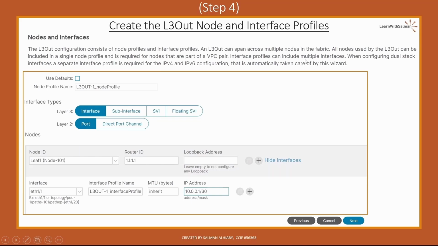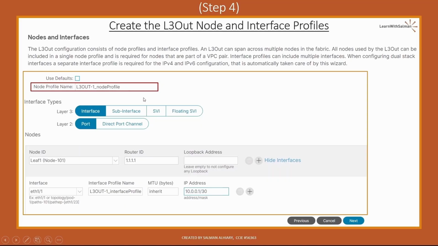Interface profiles can include multiple interfaces. When configuring dual stack interfaces, a separate interface profile is required for IP version 4 and IP version 6 configuration. That is automatically taken care of by this wizard. Okay. So here we have to provide the node profile name. If you check the use defaults checkbox, the wizard will provide the default naming convention. Like here, I didn't change the default name. It's the L3Out name, which is L3Out-1, then underscore node profile, okay?